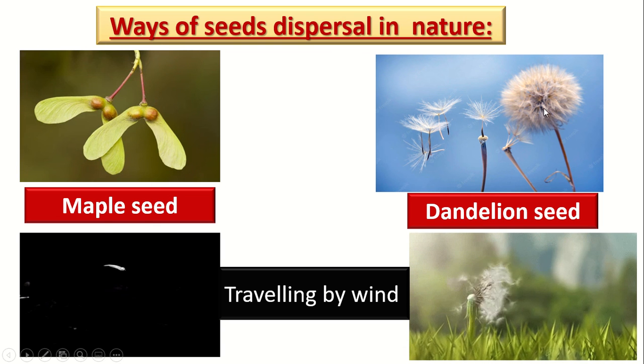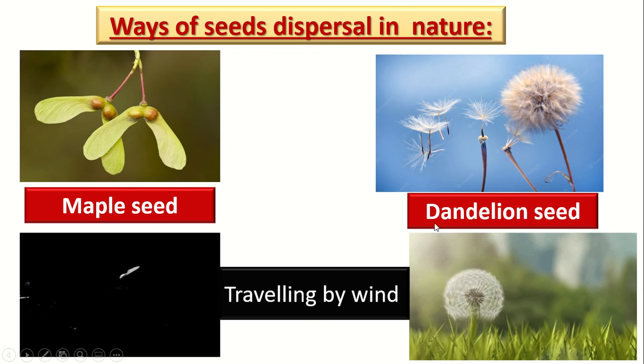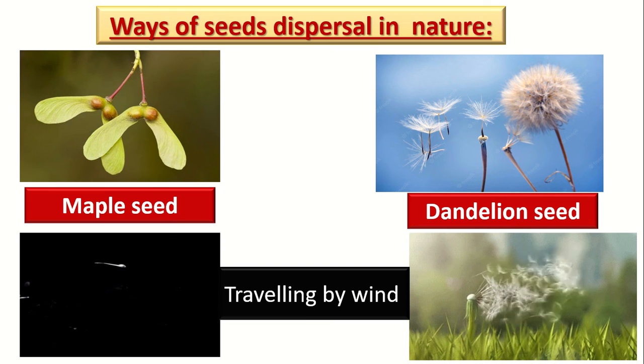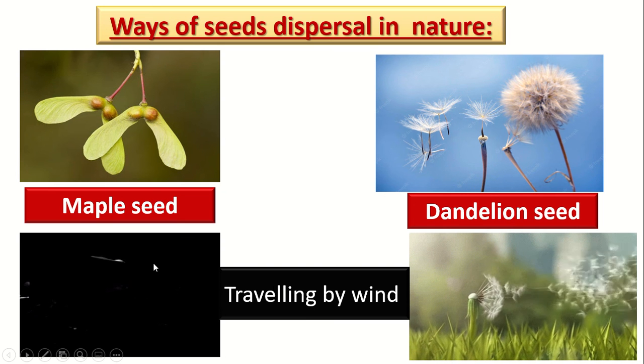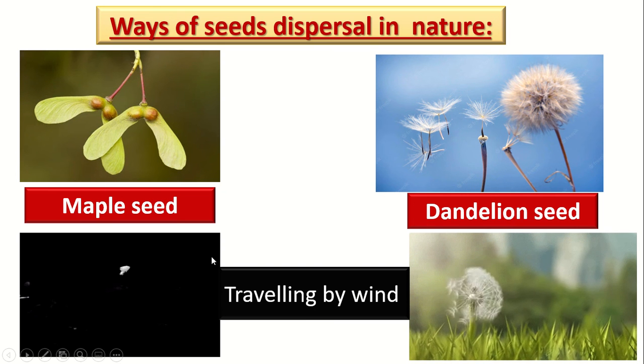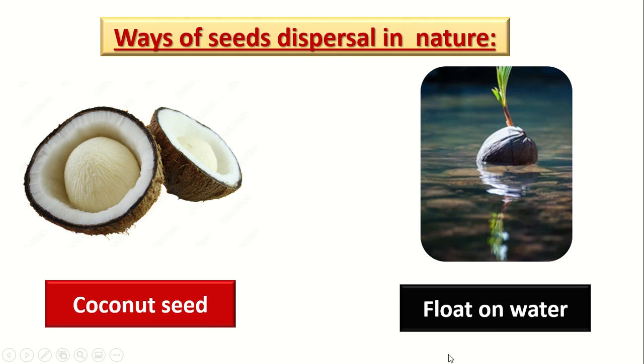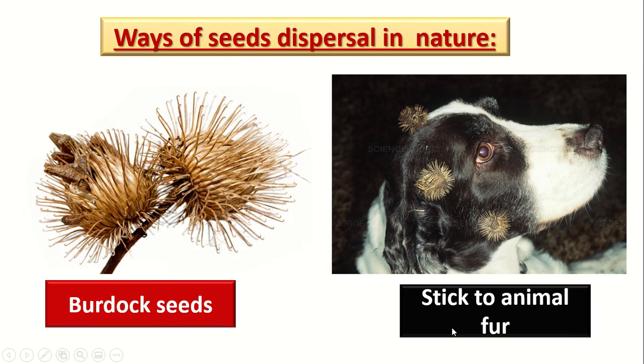Number 2 here, do you know this plant? It can also travel by wind. What is the name of this plant? It's called dandelion. So the dandelion seeds can travel by wind. So we have 2 plants that can travel by wind: maple seeds and dandelion. Coconut seed travels by floating on water.